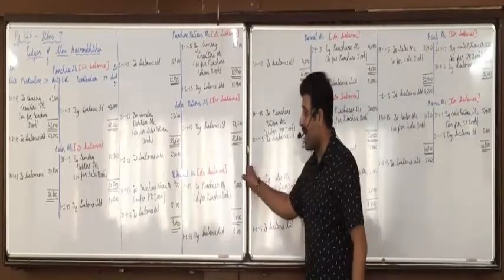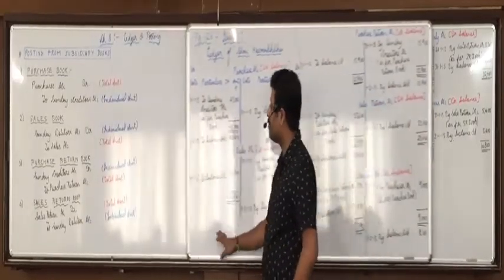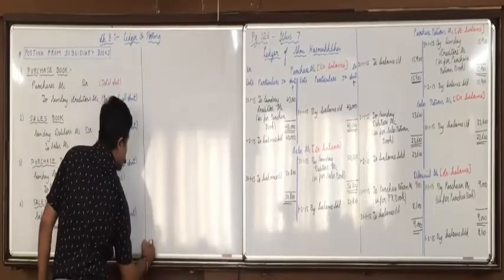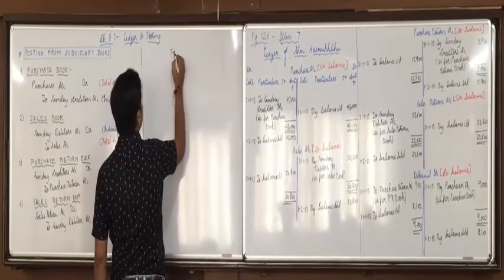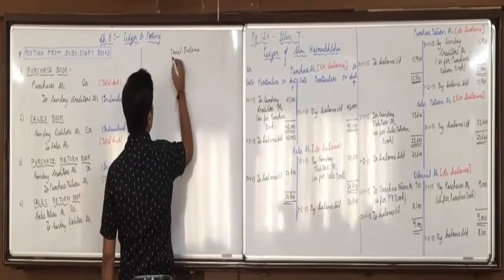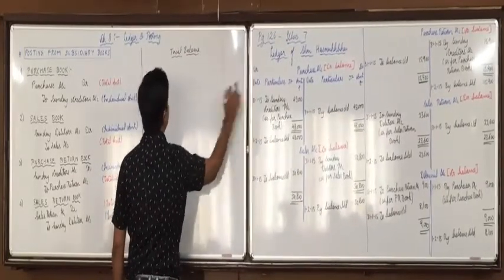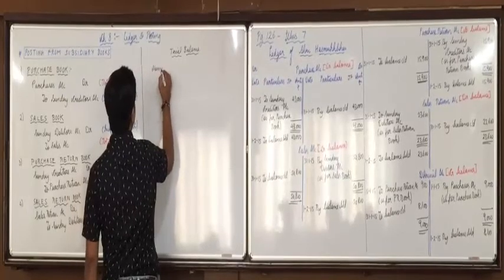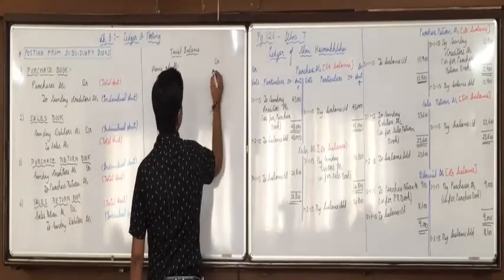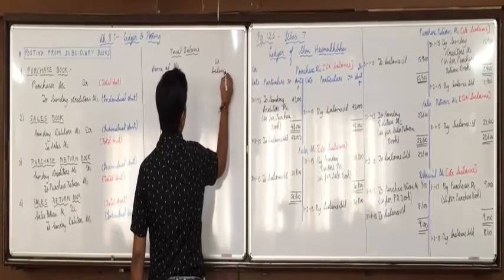See, suppose we make a trial balance from this now. If we make a trial balance, then we will have 3 columns. First, name of account, then debit balance and credit balance.